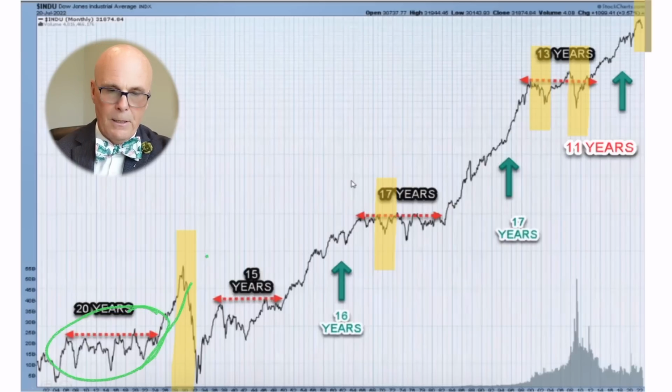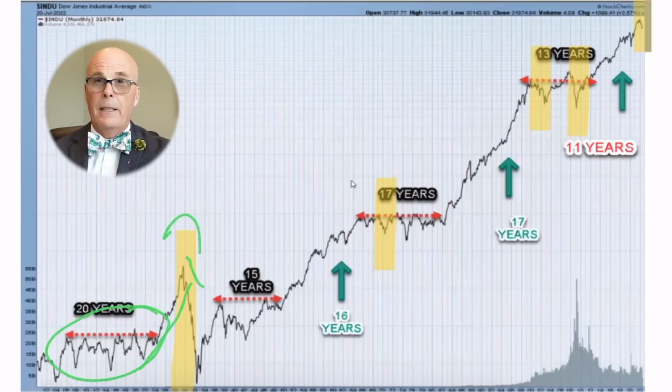Well, we know what happened. The stock market crashed, and the yellow line here is highlighting the recession. So we saw in the US a recession that lasted almost 10 years.